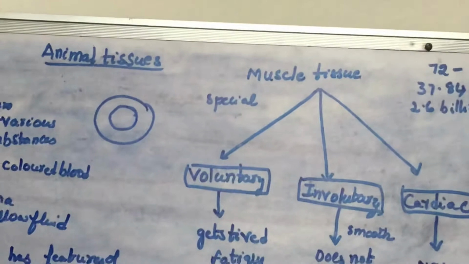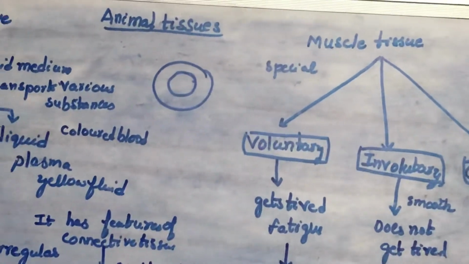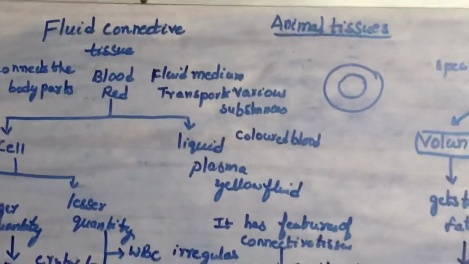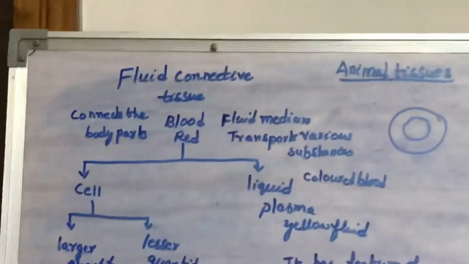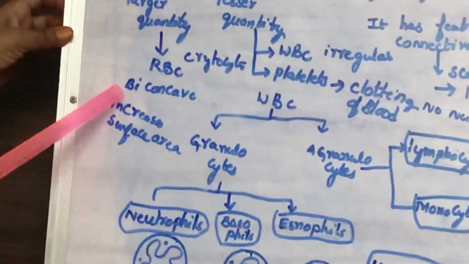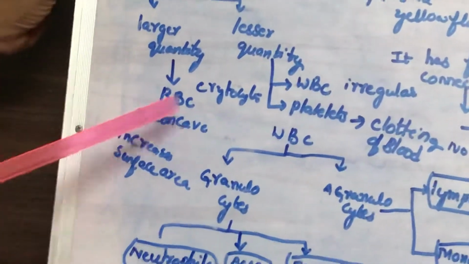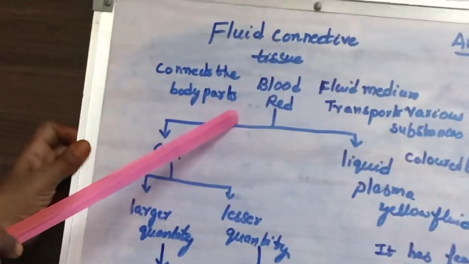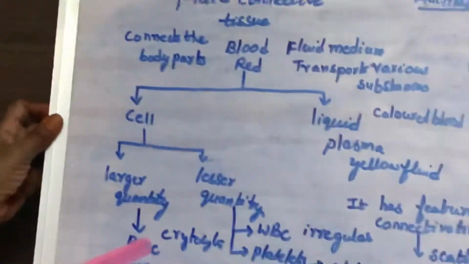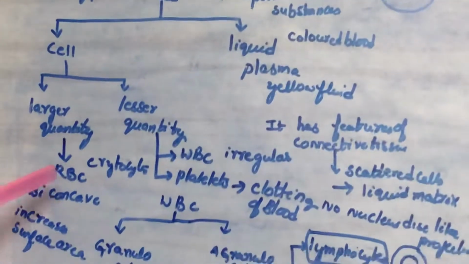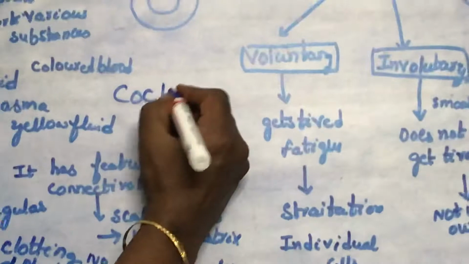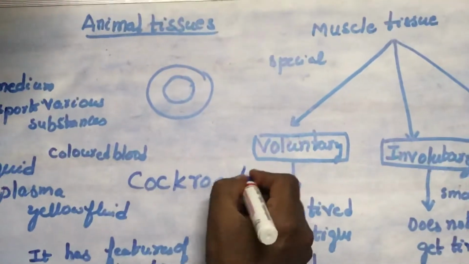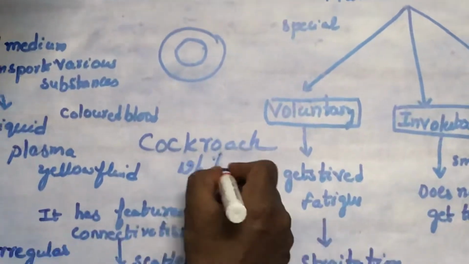When they are biconcave or disc shaped, they increase the surface area so that they can transport a large amount of oxygen to various parts of the body. That's why their shape is biconcave. See, the blood is not red in color in all animals. There are some animals which have colorless blood. For example, the cockroach has white color blood due to absence of RBC.